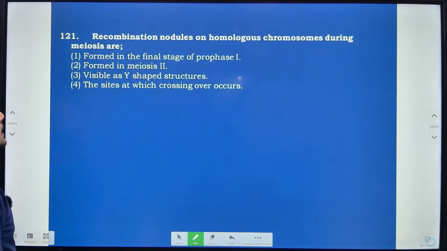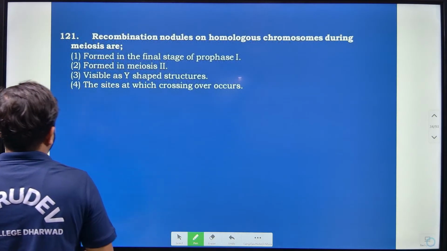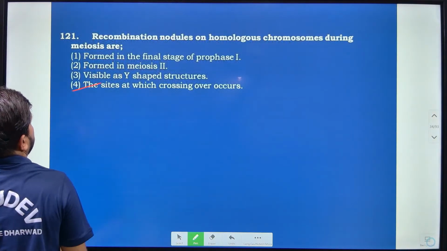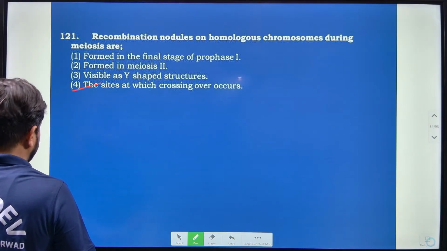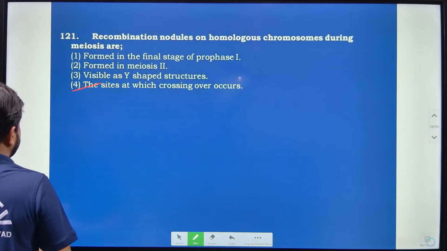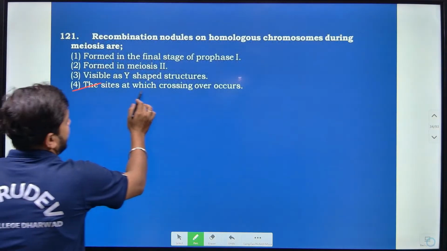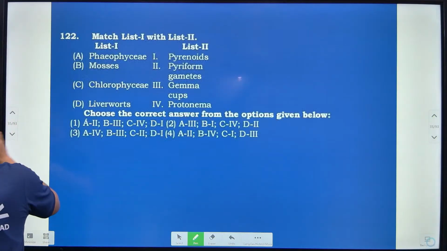Then recombination nodule on the homologous chromosome during meiosis are, what I am finding out, that is nothing but the site at which the crossing over occurs. Recombination nodules on homologous chromosomes during meiosis are the sites at which the crossing over occurs, right? So option 4 is correct.